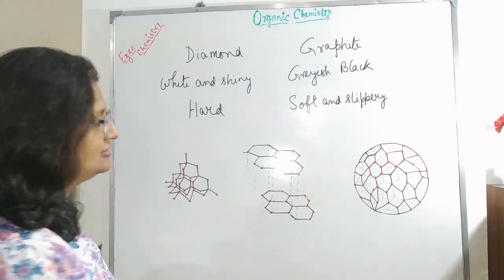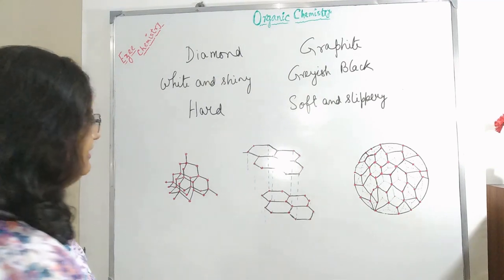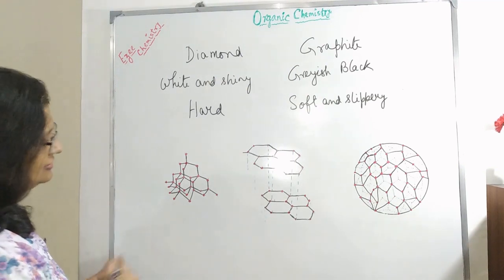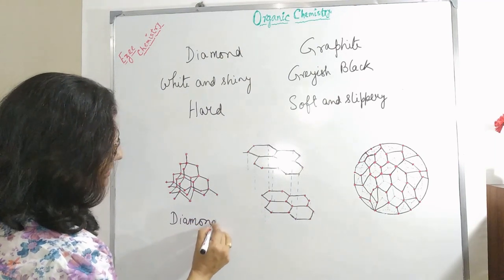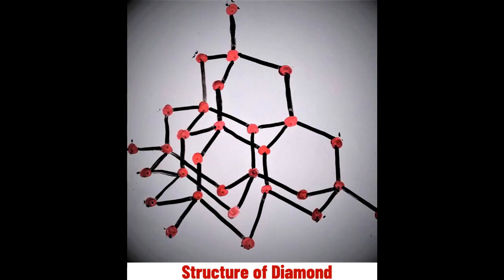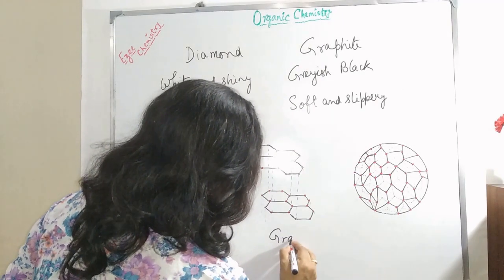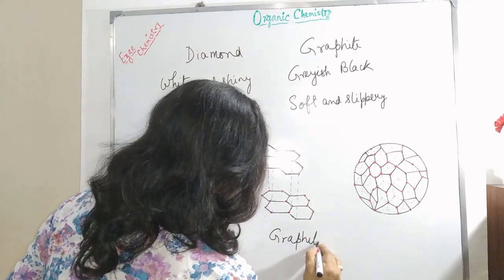If we look at the structure of a diamond and the structure of a graphite, this is the structure of a diamond. And this is the structure of a graphite.